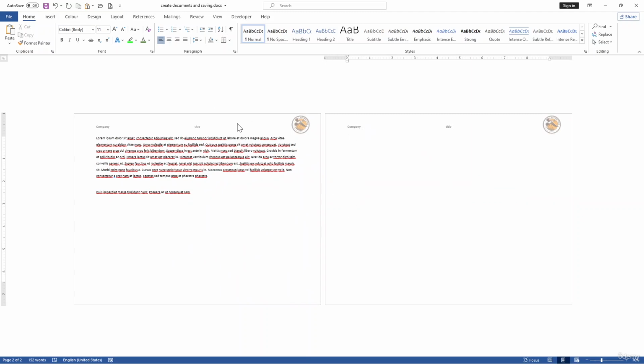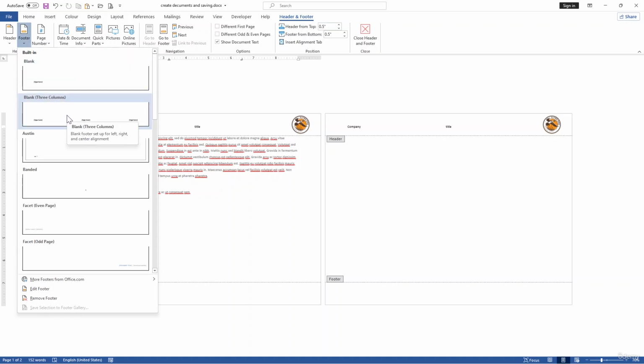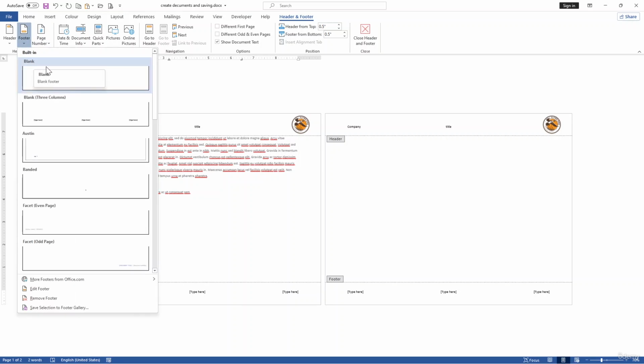So now if you want to use the footer, for example to show the page number, double click over here, go to the footer, and let's use the footer over here. Whatever you want to use, you can easily use it, or choose one of the predefined designs that go with the header.